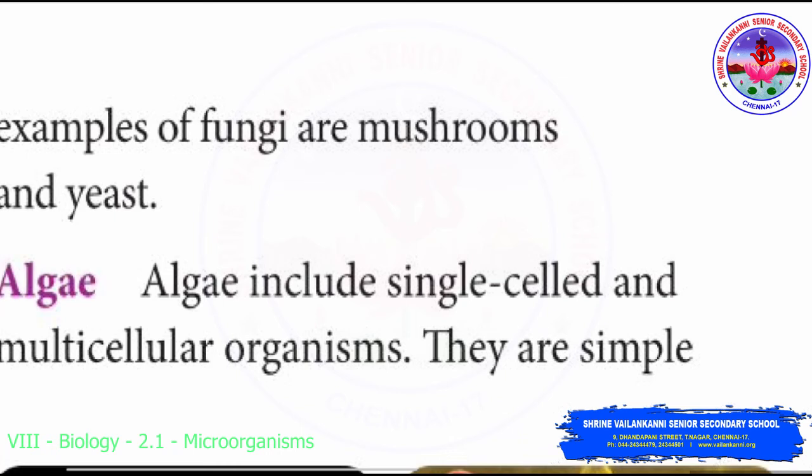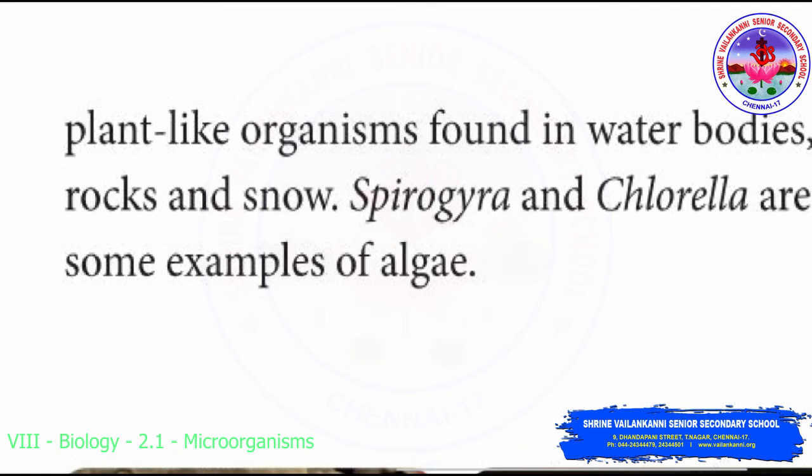The next type of microorganism is algae. Algae include single-celled and multicellular organisms. They are simple plant-like organisms found in water bodies, rocks and snow. Examples of algae are Spirogyra and Chlorella. What's special about algae?